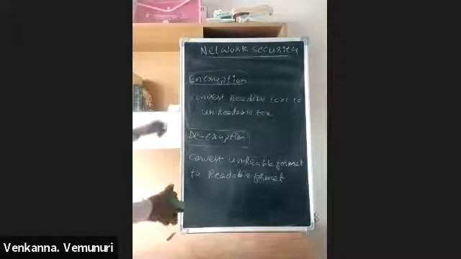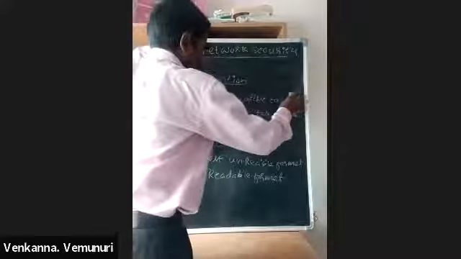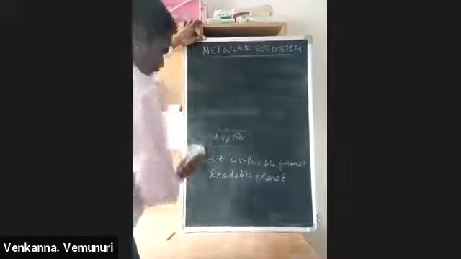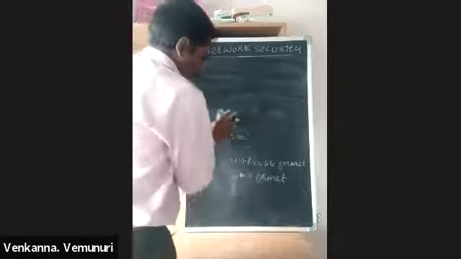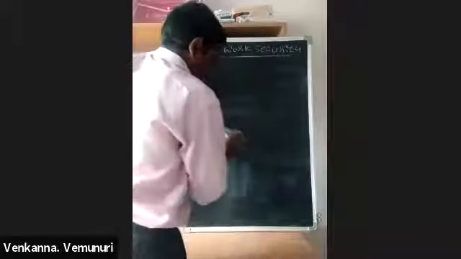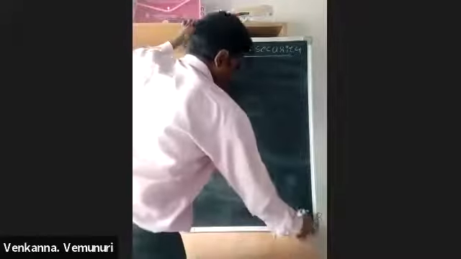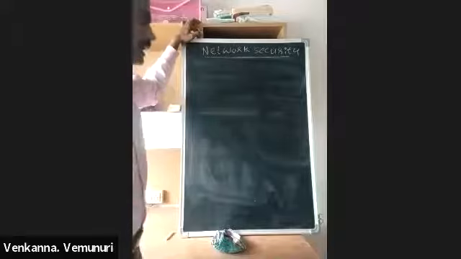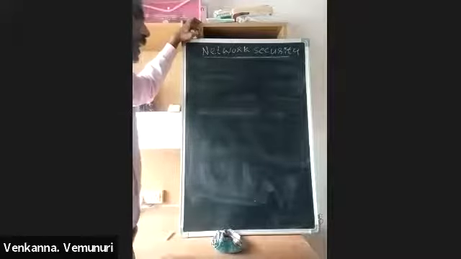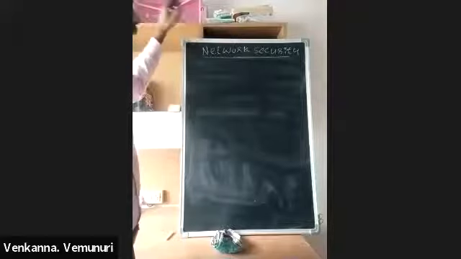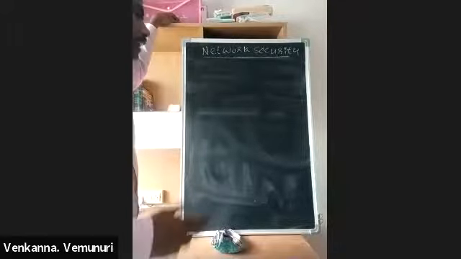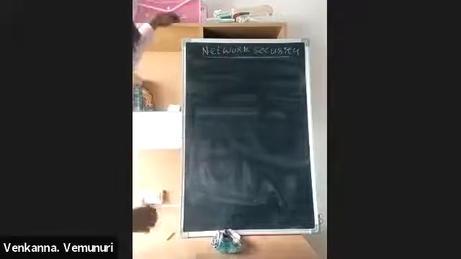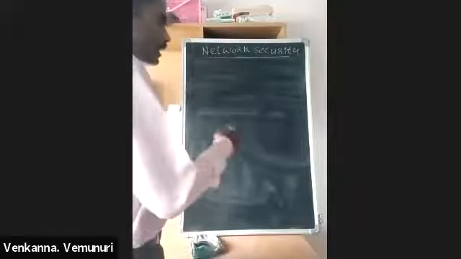These are the basics of network security. In network security, there are two types of attacks: active attack and passive attack. In a passive attack, a third-party person is only reading the data, and he cannot change, modify, add, or delete your data. It is called a passive attack. In an active attack, the person is able to change data. That is called an active attack.